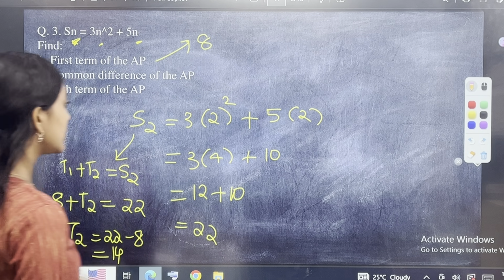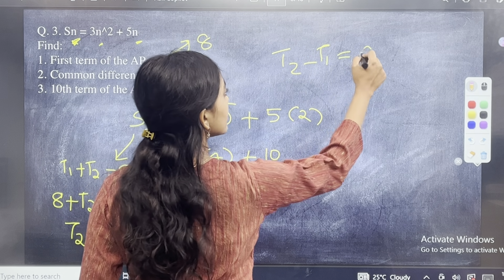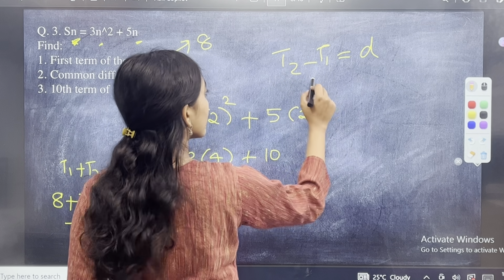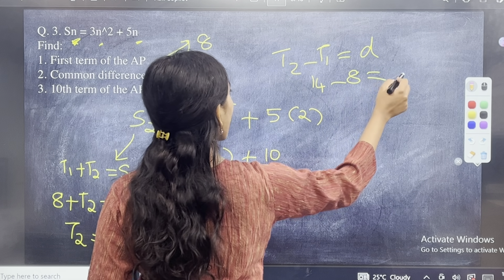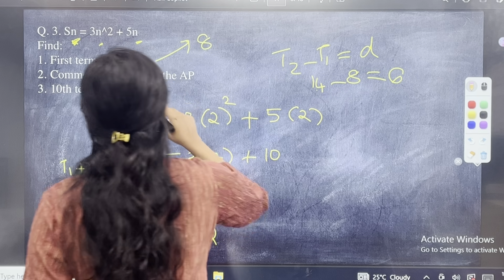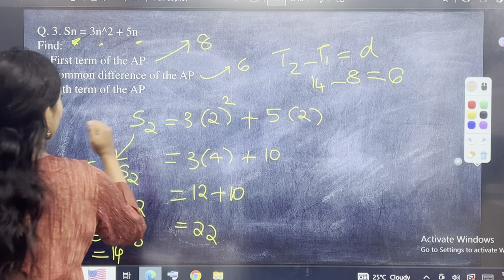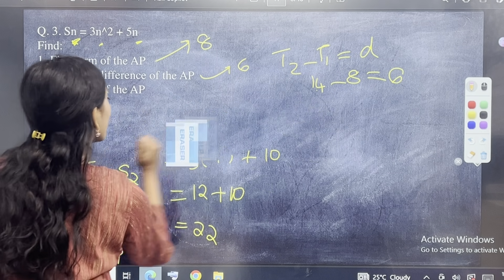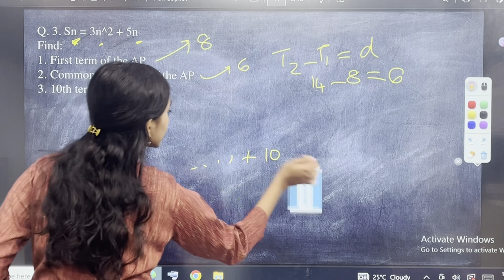Yes. So if T2 is 14, T2 minus T1 क्या होता है? D होता है. T2 है 14, T1 है 8, so D होगा 6. 14 minus 8 is 6, right? So the common difference of the AP will be 6. I hope this is clear. इसके बाद तो हलवा है question. Why is it a halwa question?